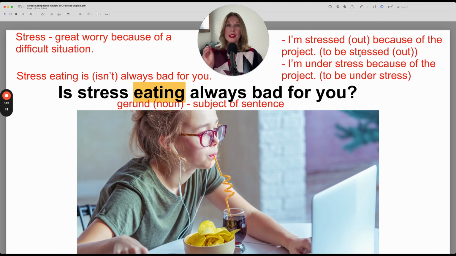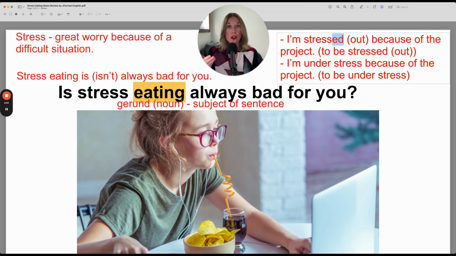There are two common sentence structures. You can say, I'm stressed, to be stressed. So notice there's an ed here because stress functions as an adjective. It describes how you feel. And remember, that's a feeling of great worry because of a difficult situation. In this case, a project. I'm stressed because of the project. Now, sometimes native speakers say I'm stressed out. So they add the preposition out, which turns this into a phrasal verb, to be stressed out. However, the out is optional and it has the exact same meaning.